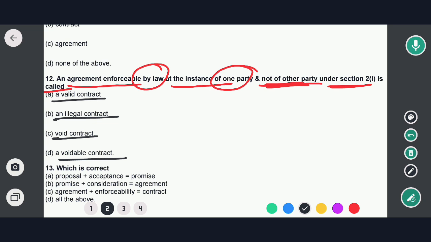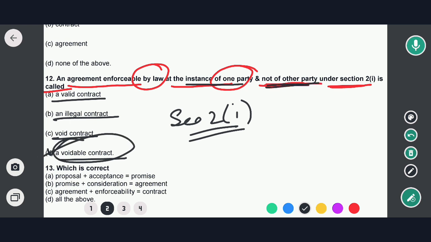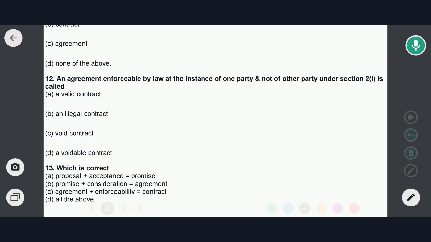So in this case option D would be the correct answer. As per the provision of Section 2 clause I of the Indian Contract Act, an agreement enforceable by law at the instance of one party and not of the other party is called a voidable contract. Option D would be the correct answer. Now move to the next question.